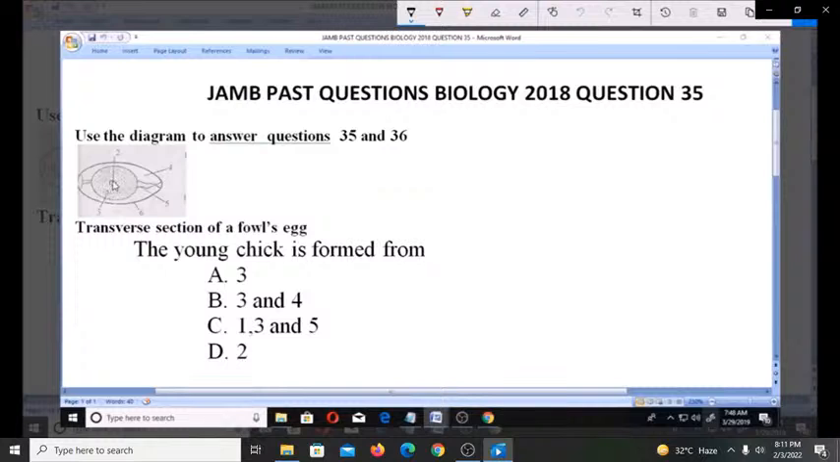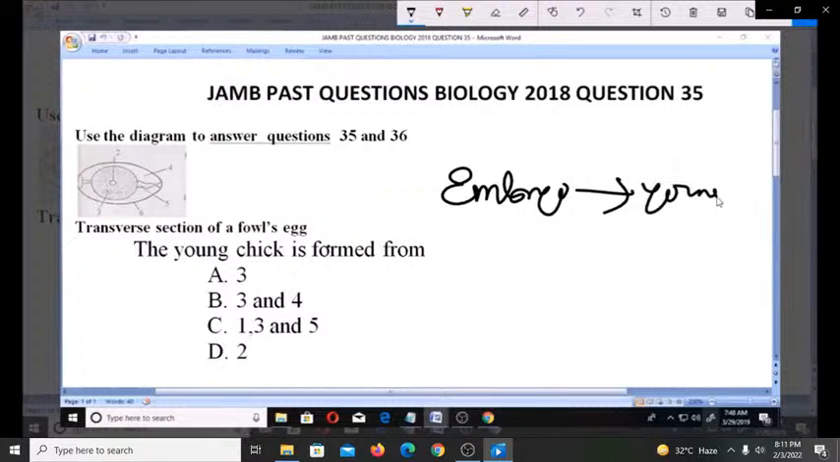It is from 2, which is the embryo. Very, very important. So this 2 represents the embryo. And it's actually from the embryo that you have the young chick formed. So from the embryo, you can have the young chick, which is the organism, grow. So here is the right point, which is 2, and that makes option D the right answer to this problem. Thank you.